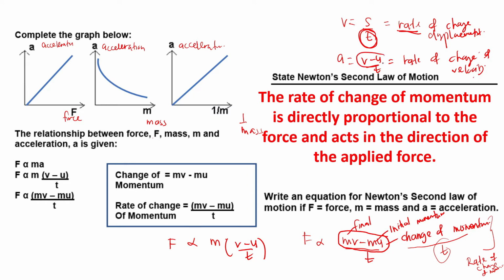This is the change of velocity, and it is divided by time, so it means rate of change of velocity. For this one, when it is divided by t, it becomes rate of change of momentum, because mv minus mu is actually the final momentum minus the initial momentum. So there will be a change of momentum. Change of momentum divided by time, if you put it in words, becomes rate of change of momentum.